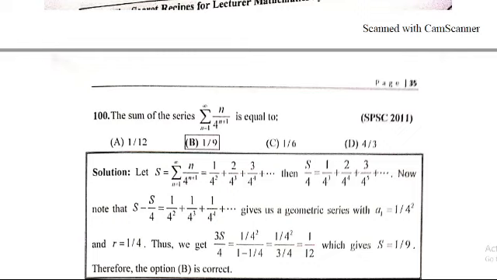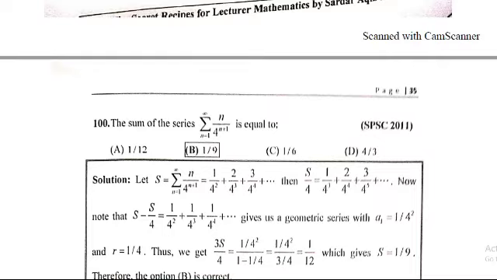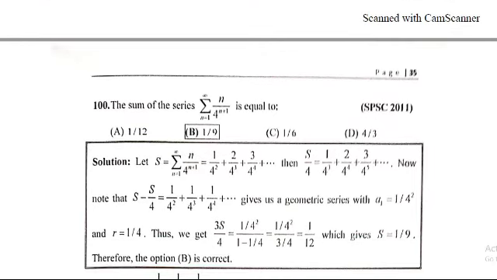Then a = 1/4² and r = 1/4, so 3s/4 = (1/4²)/(1 - 1/4) = (1/4²)/(3/4) = 1/12. So by cross multiplication, s = 1/9. So option B is correct, which is the required solution.